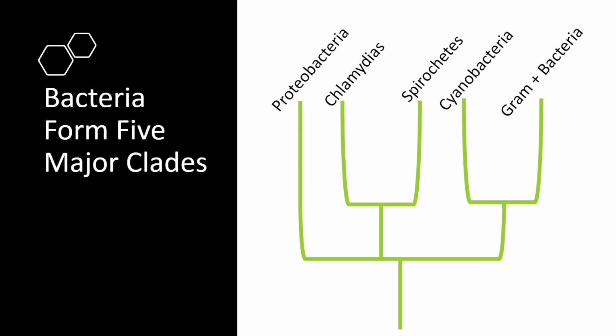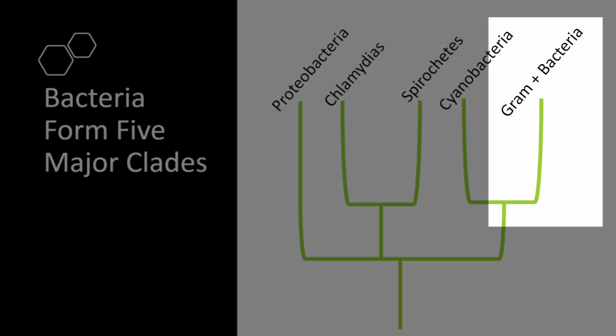I'm not too concerned that you memorize the 5 names of these clades. That doesn't mean that you won't see this again and we won't talk about it again. But there are a couple things that I do want you to focus on. First, the clade on the far right, Gram-positive bacteria. What does that tell you about their structure? What does that tell you about the evolution of the cell wall?